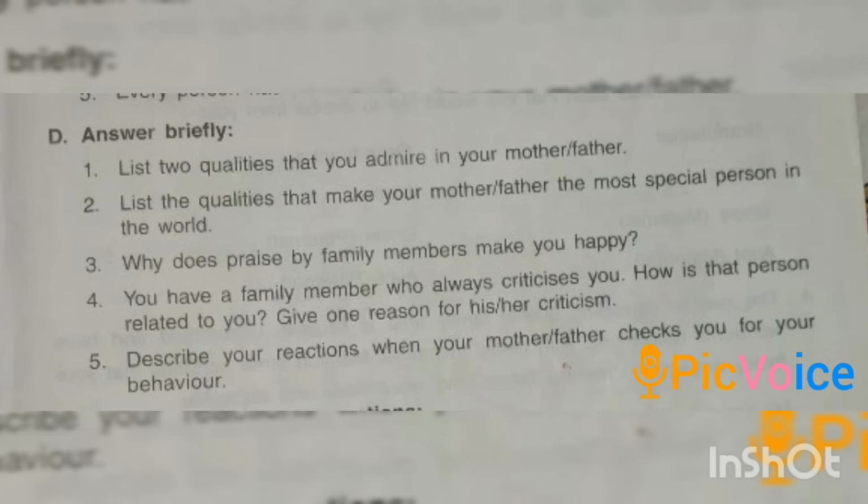Now coming exercise D, that is answer briefly. Let's see first number. List two qualities that you admire in your mother or father. Students, there are so many qualities that you can see in your parents. Here you have to write any two. So answer is two qualities that I admire in my mother or father are love, care and appreciation.